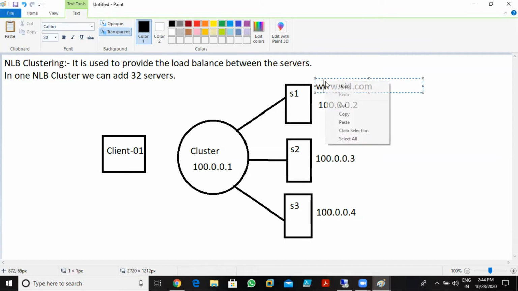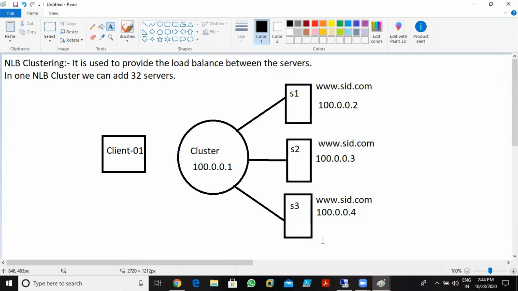I can publish this web page on every server, the same page on all the web servers. Now the client wants to access this web page, so I tell the client: you need to access this IP address.